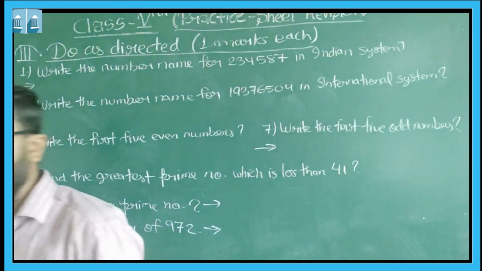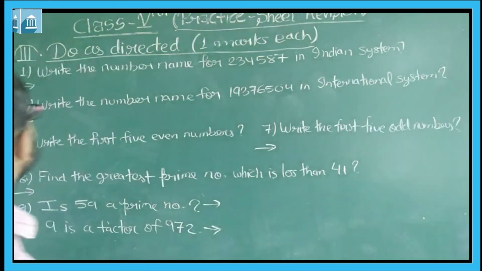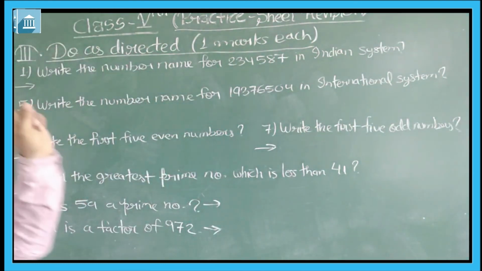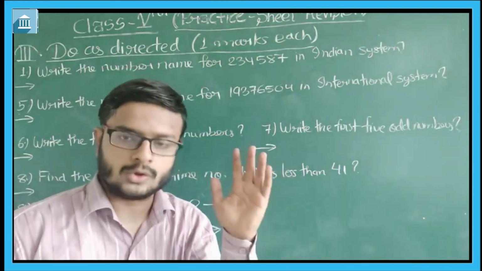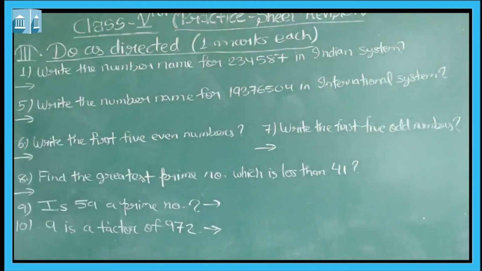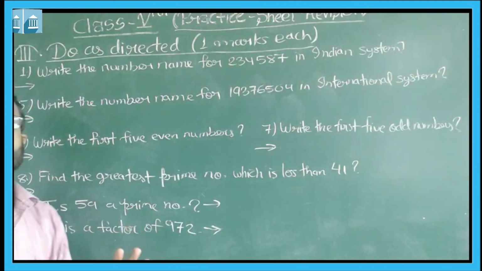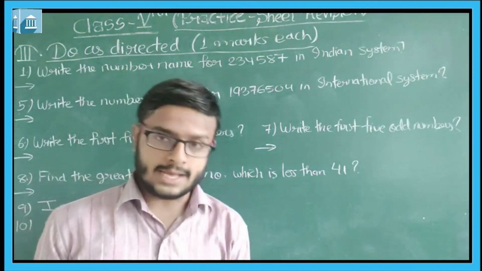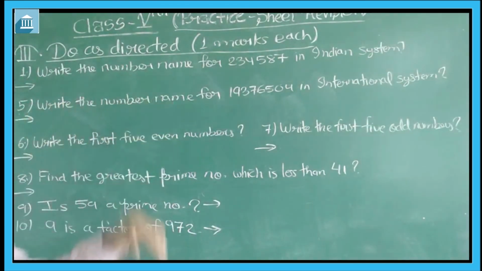In this video, we are going to learn the do as directed questions of 1 mark each. Here, I had selected some questions from 1 to 10. There is question number 1. Then 2 and 3 are based on successor and predecessor. You can do it. And the 4th is also very easy. The 5th, 6th, 7th, 8, 9 and 10 I have also taken. So till 10 we are completing do as directed 1 mark each.